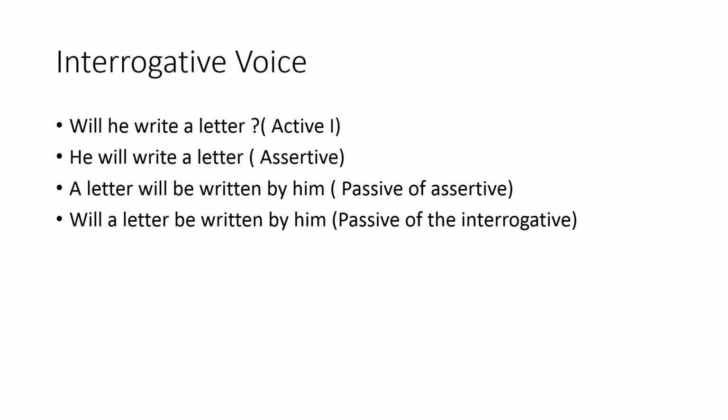If it is a simple assertive sentence, it would have been: a letter will be written by him. In that case, the auxiliary verb will has been taken in front of the word a letter, and the rest is the same. So depending upon whether it is interrogative or assertive, you'll have to change the position of the auxiliary verb from the middle of the sentence to the front of the sentence.